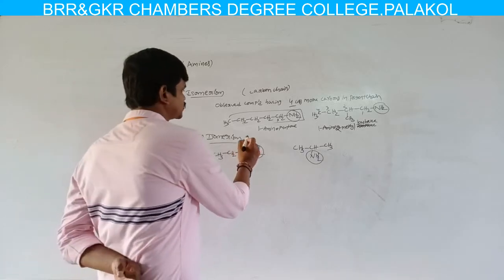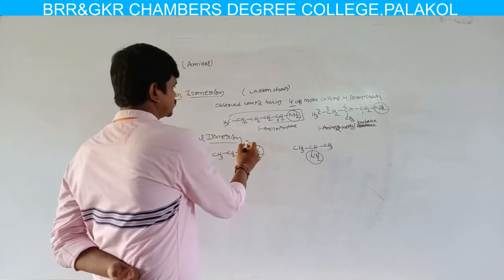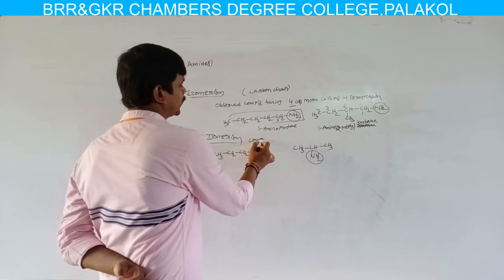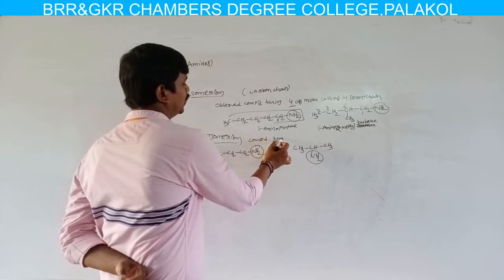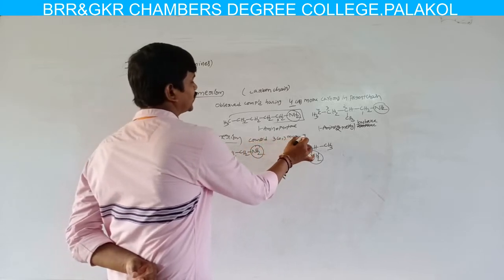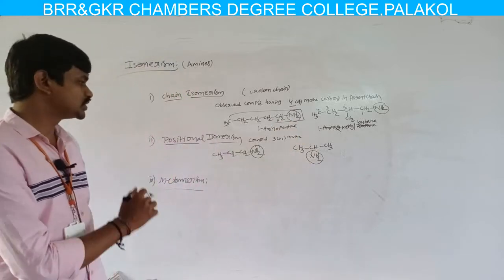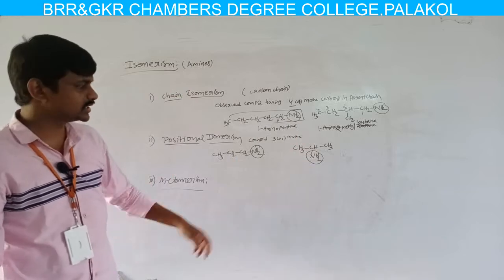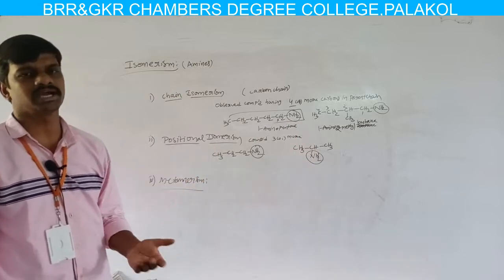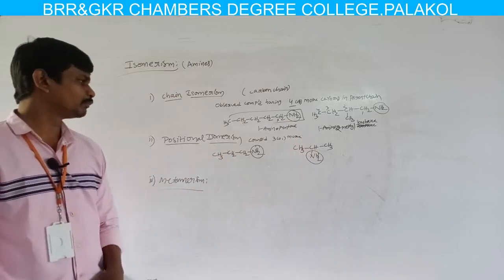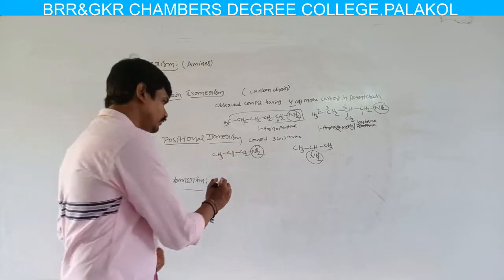Compounds having 3 or more carbons in the parent chain exhibit positional isomerism. The chain must contain a minimum of 3 carbons to observe it.